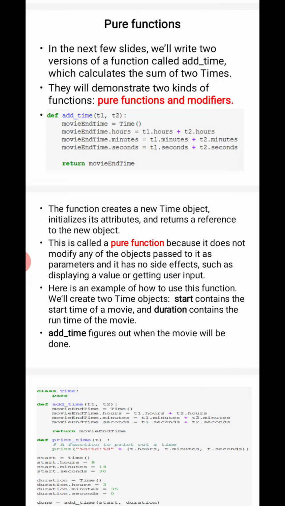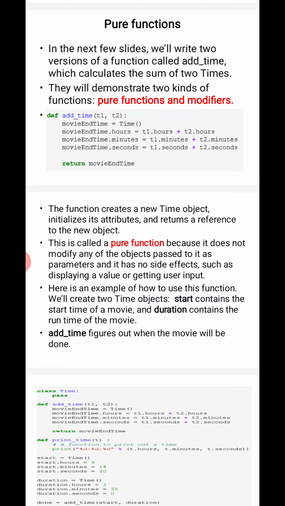A modifier is one which can alter the object reference, or which can alter the behavior of an object, or which can alter the property of the method. That is called a modifier.